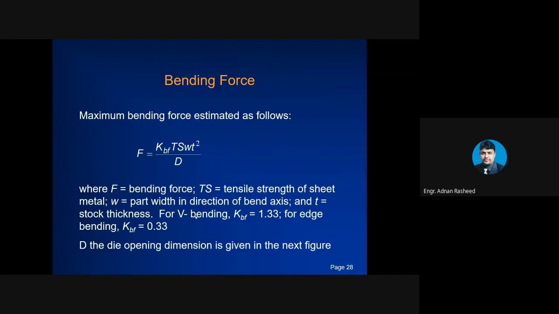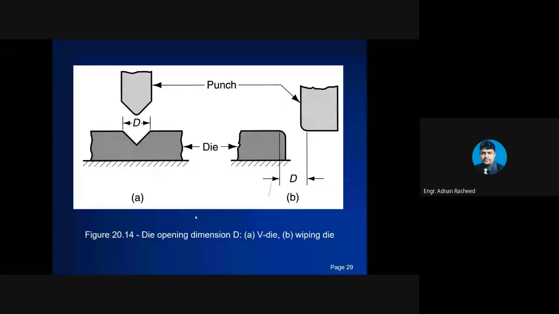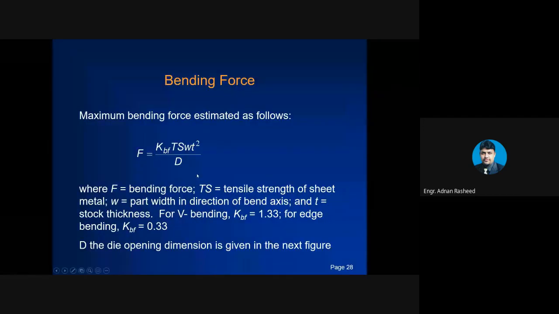Now, bending force is represented by F equals KBF TS W T square over D, where F is the bending force, TS is the tensile strength of the sheet metal, W is the width in the direction of the bend axis, and T is the stock thickness. For V bending, KBF is given as 1.33. For edge bending, KBF is 3. D is the opening dimension in the given next figure. So this is simple. If you know all the values, you can easily find the bending force.